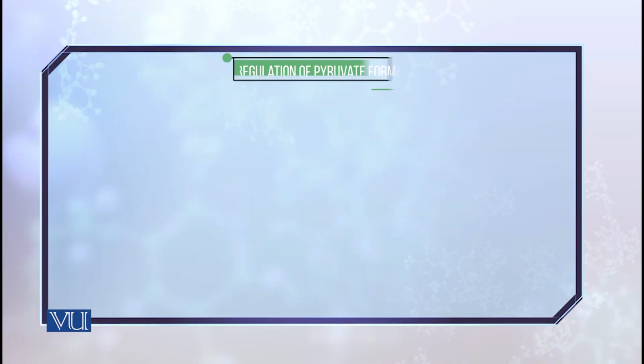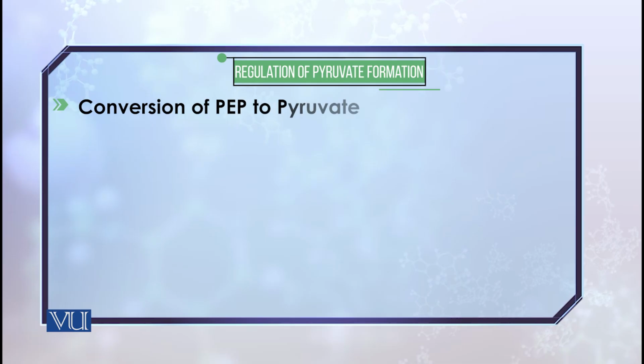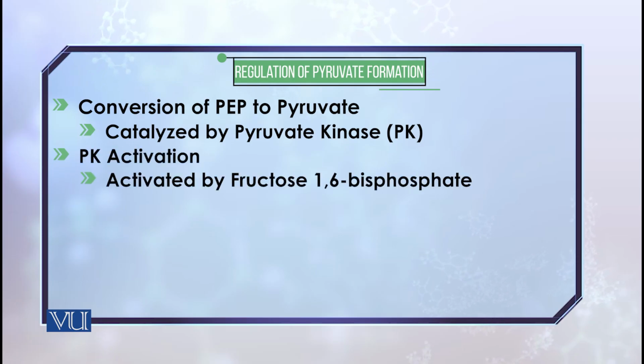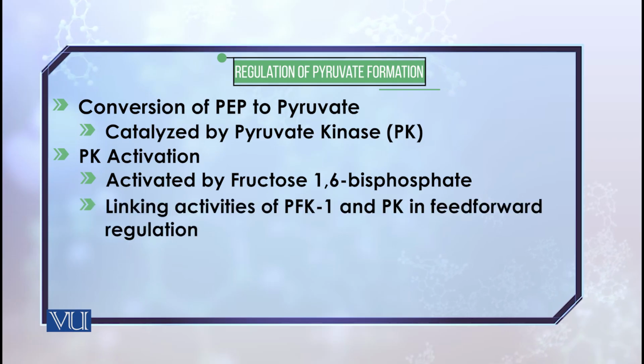And finally, the regulation of the pyruvate formation. You know, pyruvate is formed in the last reaction of glycolysis, when phosphoenolpyruvate gives rise to pyruvate, and energy is produced in this reaction. The enzyme here is pyruvate kinase. Keep in mind that fructose 1,6-biphosphate here regulates the activity of pyruvate kinase positively, in what we say a feed forward strategy.